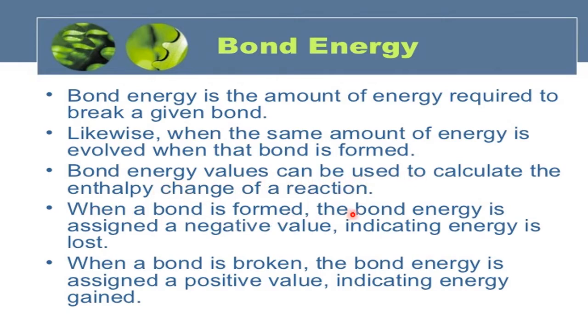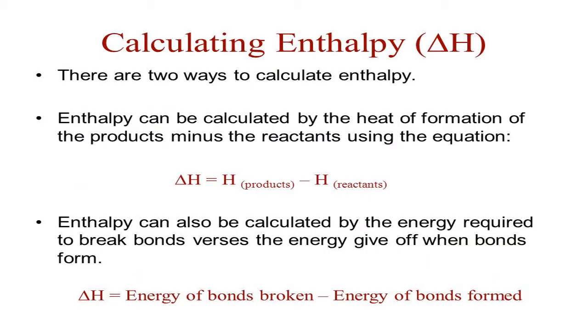When a bond is formed, the bond energy is assigned a negative value, indicating energy is lost. When a bond is broken, the bond energy is assigned a positive value, indicating energy is gained. So what do you want to convey here? Bond energy is the energy required to make and break a bond. That is called, in a simple sense, bond energy or bond enthalpy. And using the data of bond enthalpies, we will calculate the enthalpy change of a reaction. See how to calculate the enthalpy change of a chemical reaction.